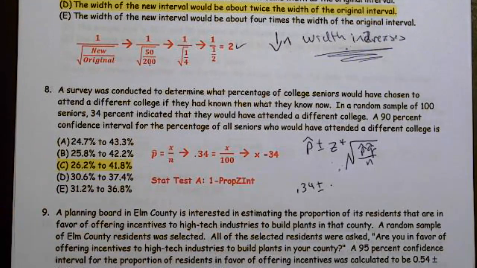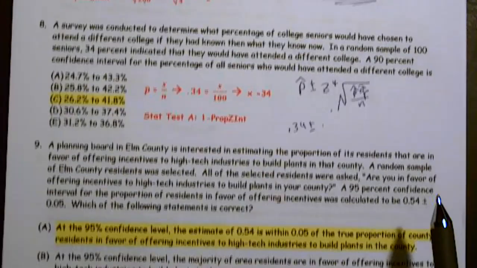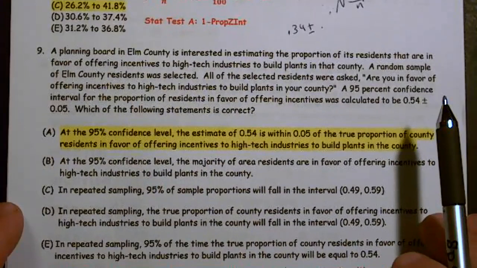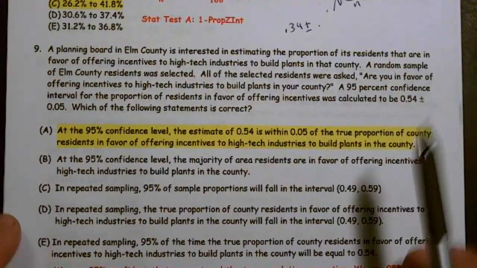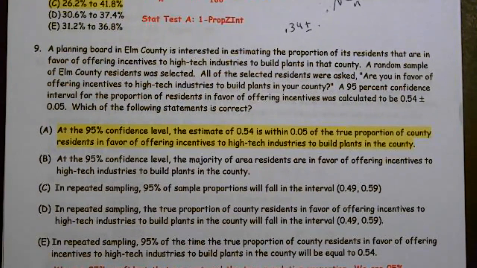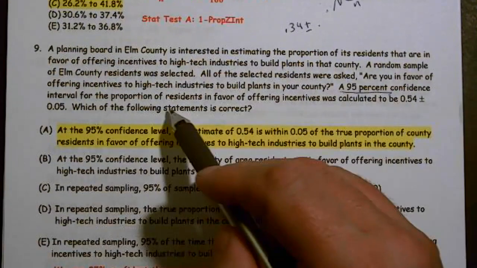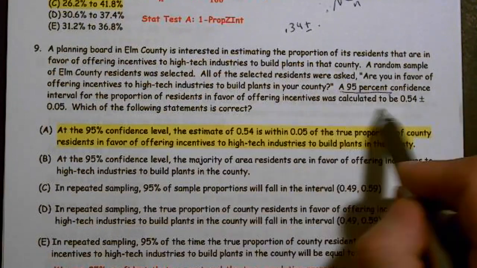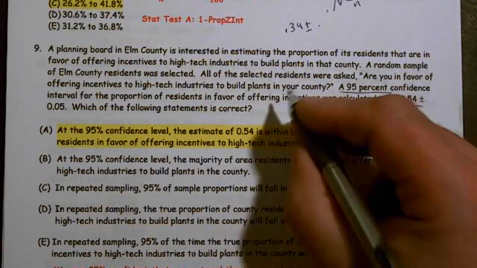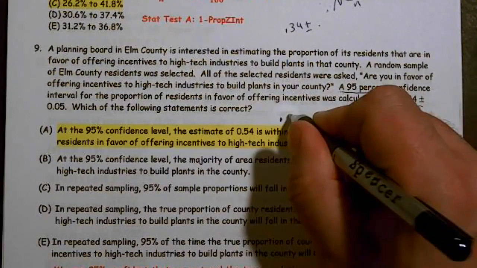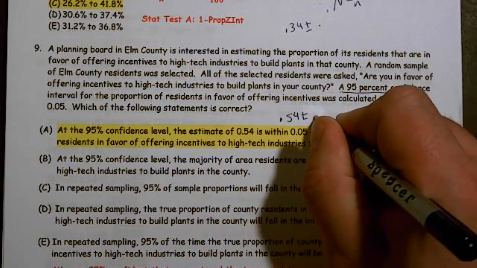All right. Okay, number 9. A planning board in Elm County is interested in estimating the proportion of its residents that are in favor of offering incentives to high-tech industries to build plants in that county. A random sample of Elm County residents was selected. All of the selected residents were asked, are you in favor of offering incentives to high-tech industries to build a plant in your county? A 95% confidence interval for the proportion of residents in favor was calculated to be 0.54 plus or minus 0.05.